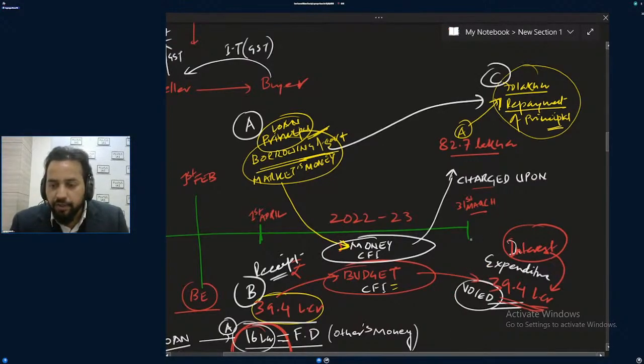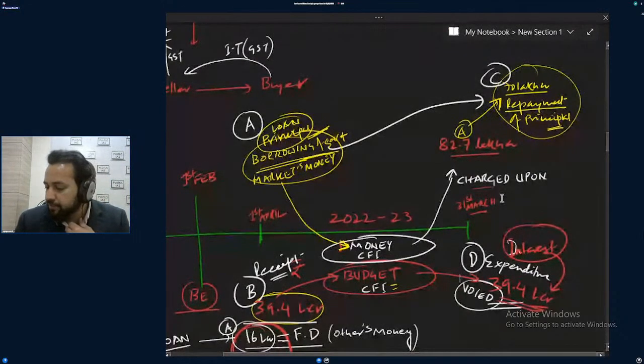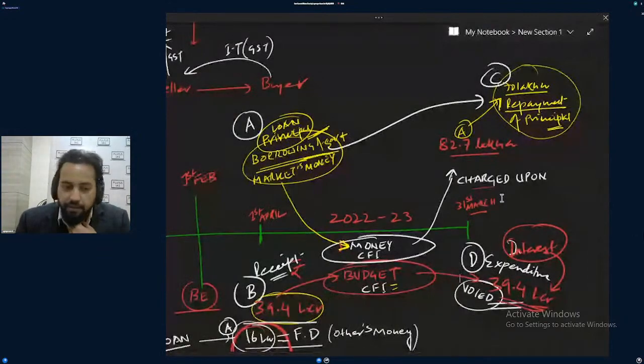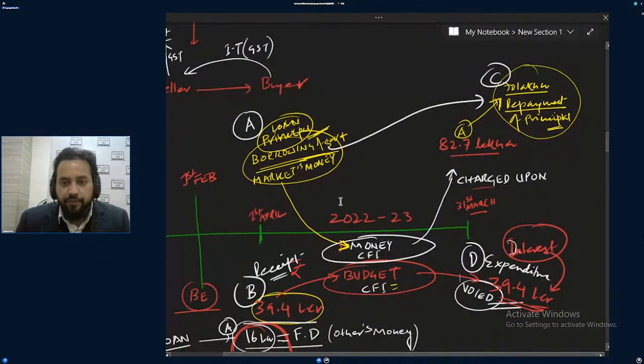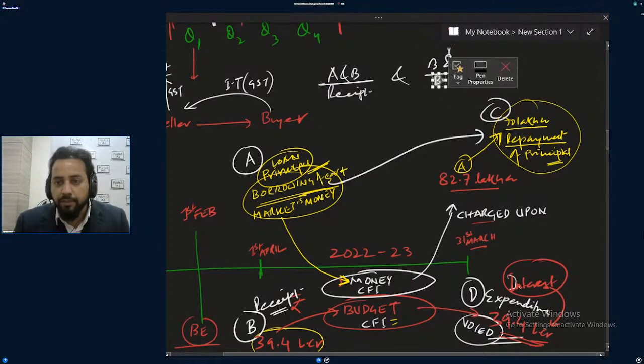If you want to look into the overall A, B, C, D: A and B are receipts, and C and D are expenditure.